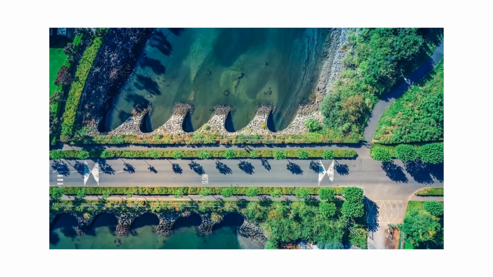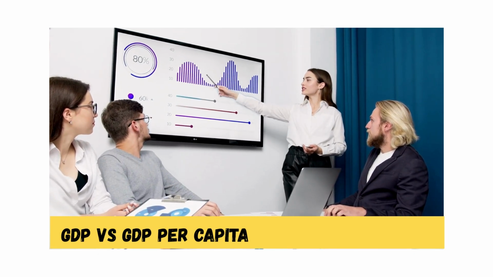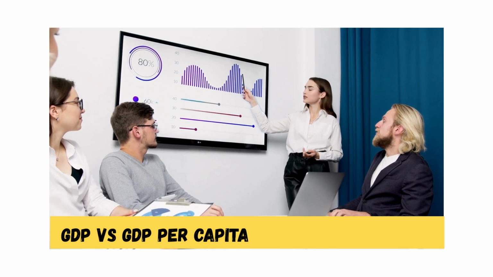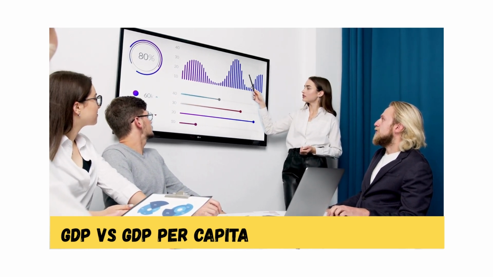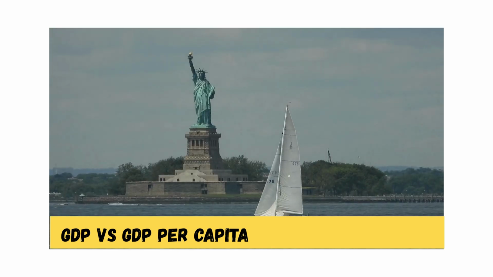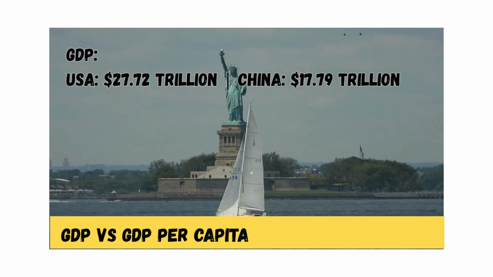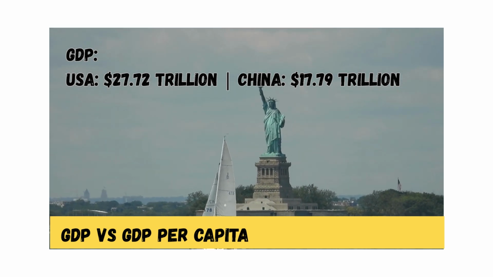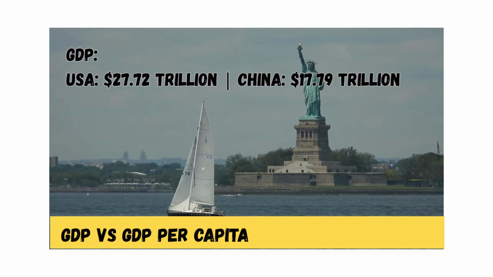Apart from GNP, experts suggest other measures. Let's have a look at them. GDP per capita divides total GDP by the population. It provides a clearer picture of average economic prosperity. Higher GDP per capita often means better living standards. For example, in 2023, the US had a GDP of $27.72 trillion, while China's was $17.79 trillion. So the USA is stronger, but the difference is not that big.